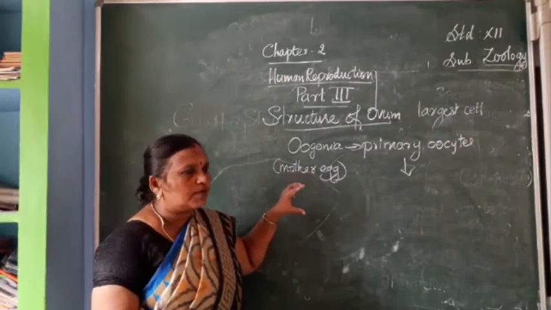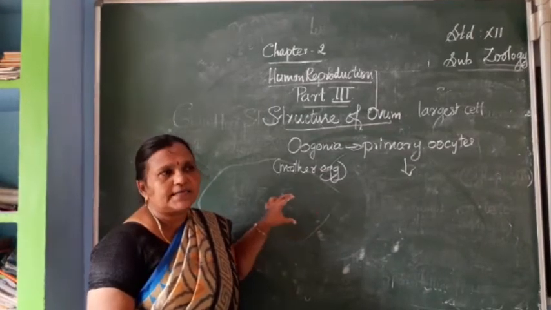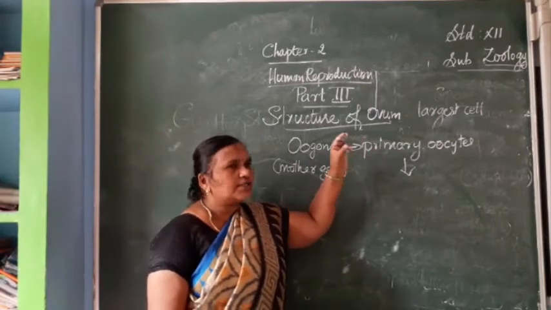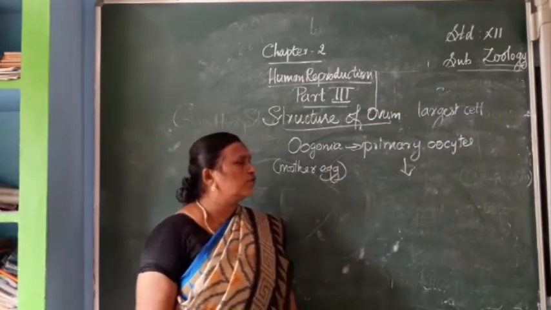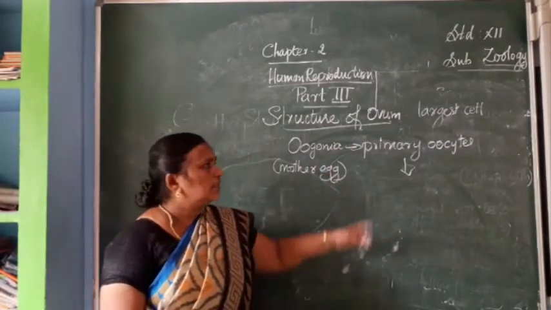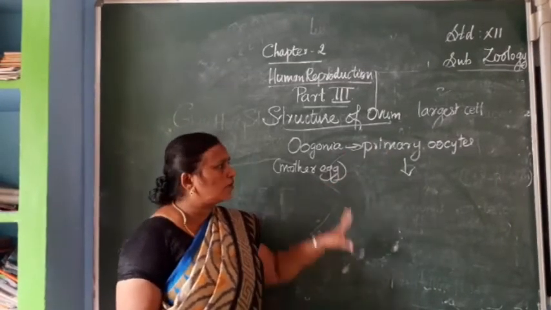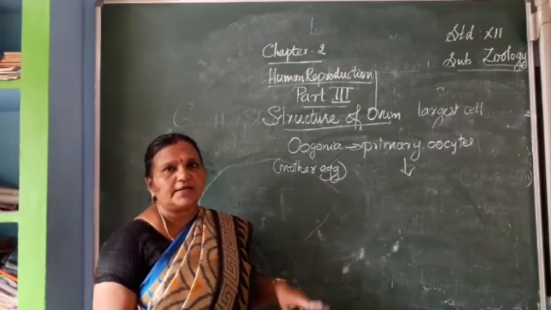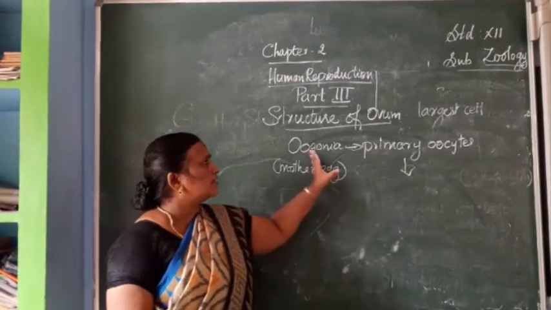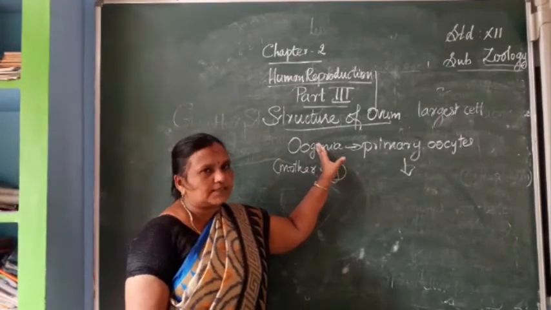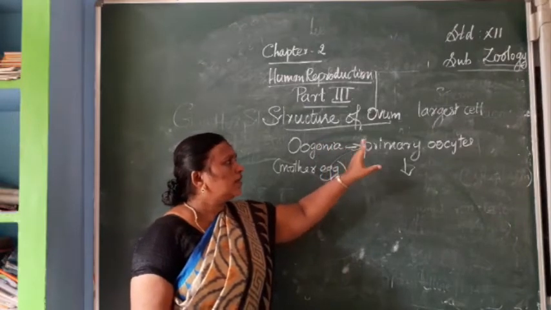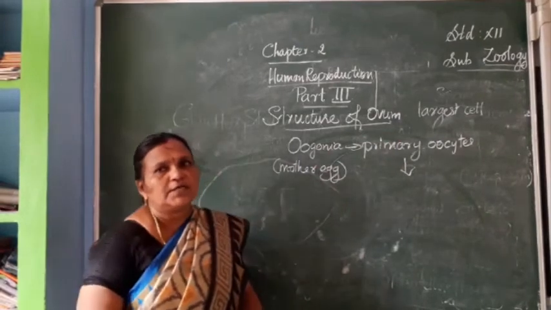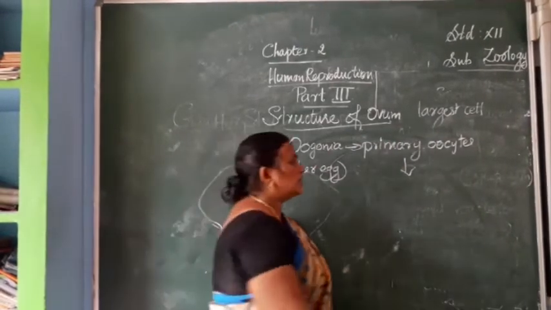They will be formed in the outer layer, the cortex area of the germinal layer. Then afterwards, they will be enlarged in size and converted into primary oocytes. These primary oocytes go through 3 stages: primary follicles, secondary follicles, and tertiary follicles. So oogonia is the mother ovum cell. When it is enlarged in size, these primary oocytes are formed.